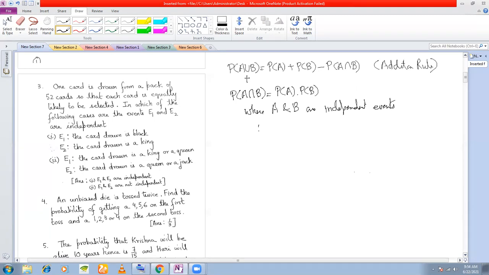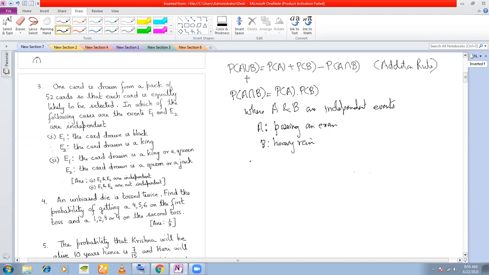For example, let us say if I define A as passing an examination, right? And if I define B as heavy rain, are they dependent on each other? They are not dependent on each other. Because what is the relation between heavy rain and passing an exam? Both can occur independently, isn't it? If there is heavy rain, what does it have to do with passing an exam? So therefore, these two events are called independent events.